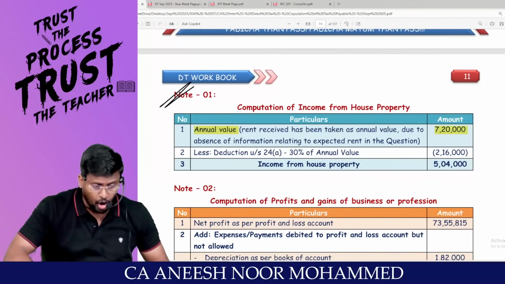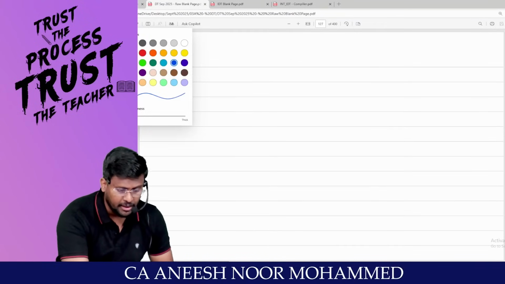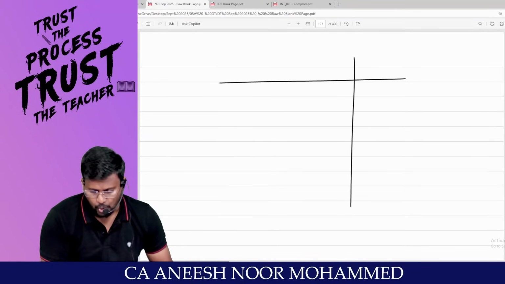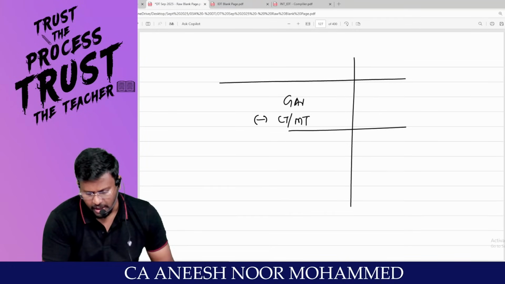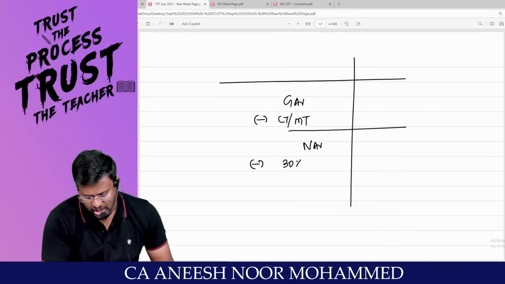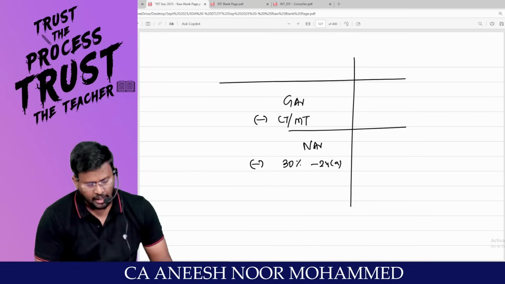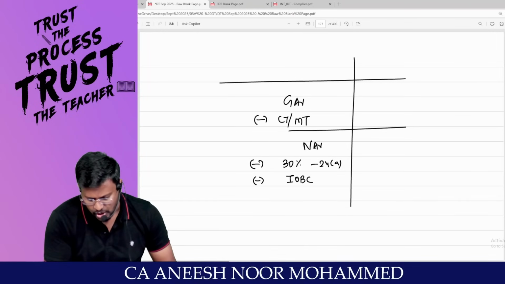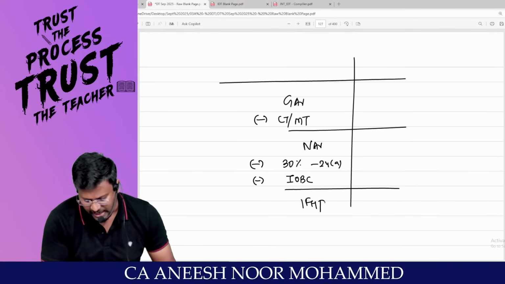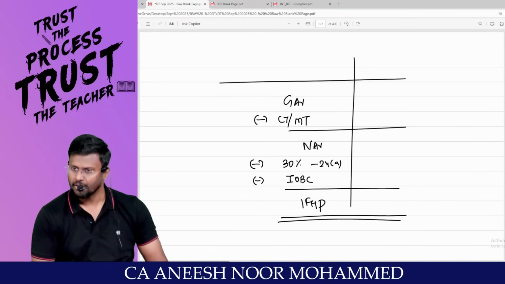In case of let-out property, my dear lovable students, it's a 5-step approach. It's, sir, gross annual value less local taxes and municipal tax paid by the owner, net annual value, less deduction under section 24A, which is 30% of net annual value, less interest on borrowed capital. You will get the answer as income from house property, right?